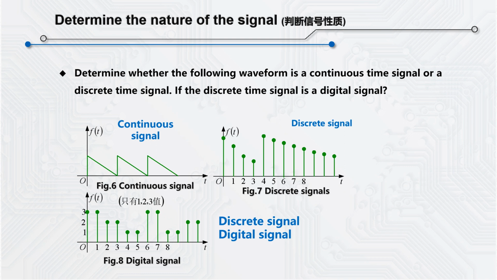Now, let's take a look at Figures 6, 7, and 8. According to the definition of continuous signal, obviously, Figure 6 shows a continuous signal, Figure 7 shows a discrete signal, and Figure 8 shows a digital signal, and digital signal must also be a discrete signal.